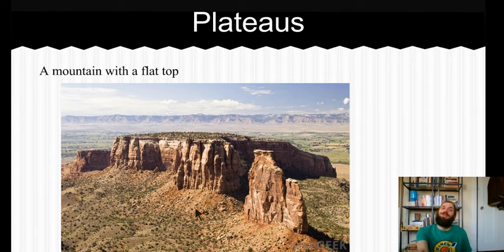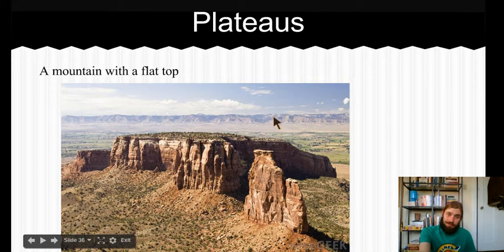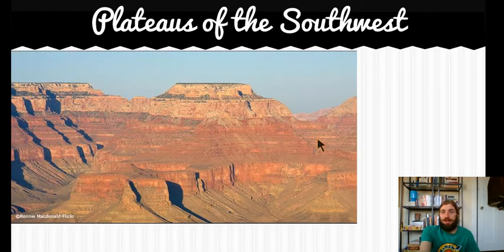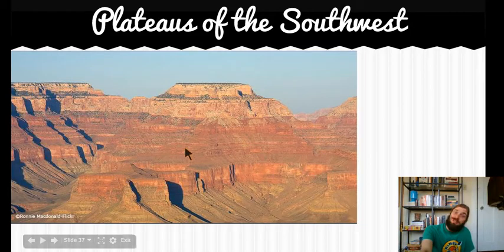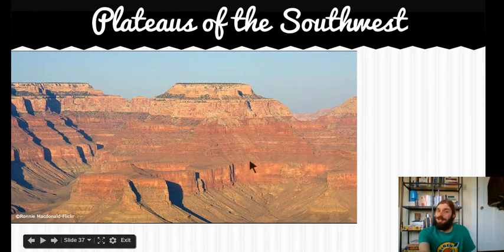Plateaus. A plateau is a mountain with a flat top, all right? Looks a lot like a mountain, but almost like it's cut right across the top, all right? Plateaus of the Southwest, all right? This is a picture of the plateaus in the southwestern United States. The southwestern United States is where you're going to find most plateaus in our country.